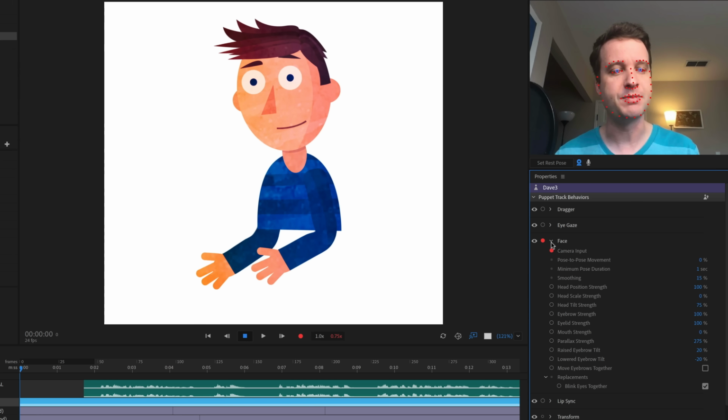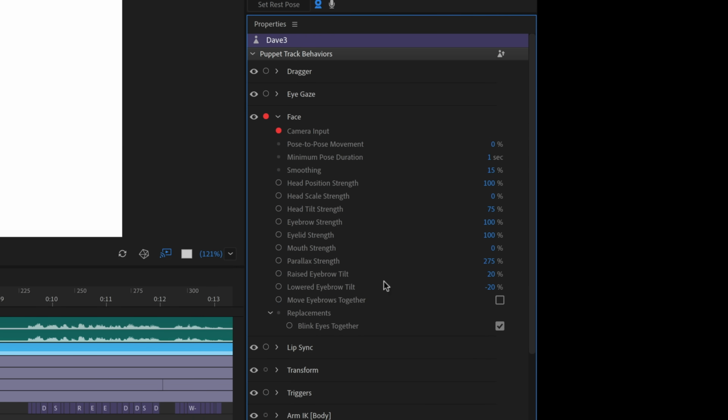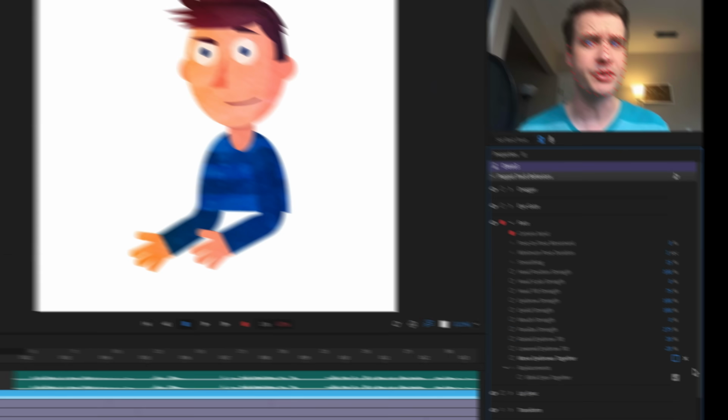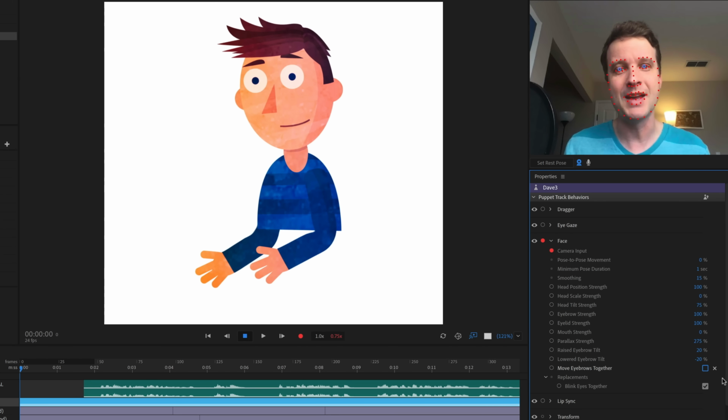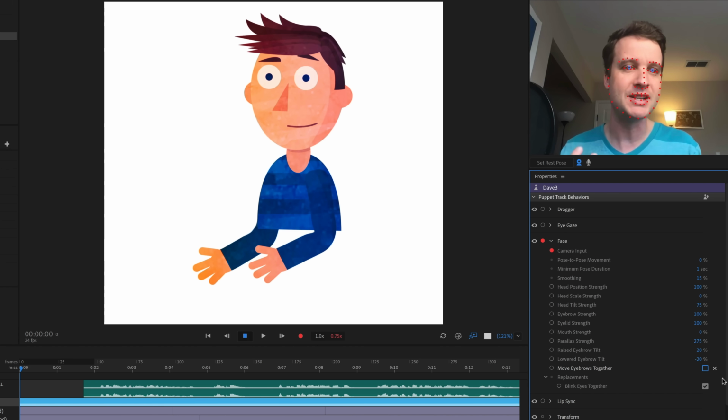If I go into my face behavior here, I can change the tilt of how much they are when they're in their raised position or down. If I go to eyebrow strength, that's how one-to-one my eyebrow movements are going to translate into movement of his own eyebrows. And something I did for this particular character was move eyebrows together, which is checked by default, and that's going to move them at the same time. But there were a few instances where I wanted his eyebrow to raise a little bit or look a little puzzled or that sort of thing. So for this character, I unchecked it, and it can lead to a little bit of jitter every once in a while. But overall, I liked the expressiveness that it was giving me more.